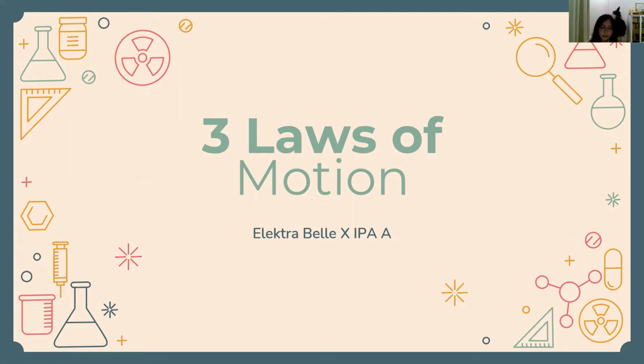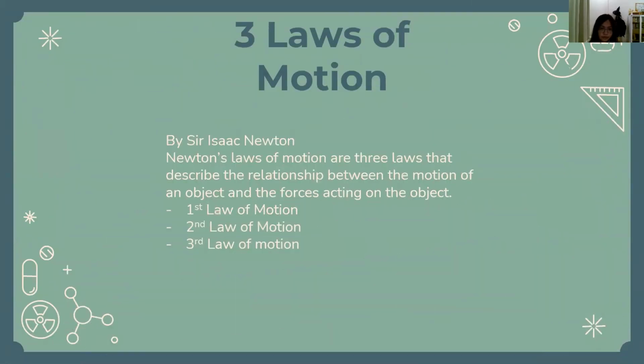Physics. Today we're going to learn the three laws of motion. The three laws of motion were found by Sir Isaac Newton. Newton's laws of motion are three laws that describe the relationship between the motion of an object and the forces acting on the object. So this motion is classified into three laws of motion.